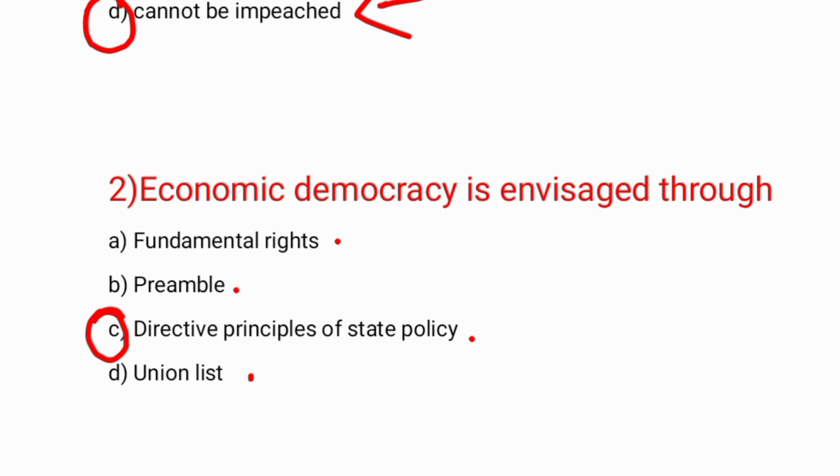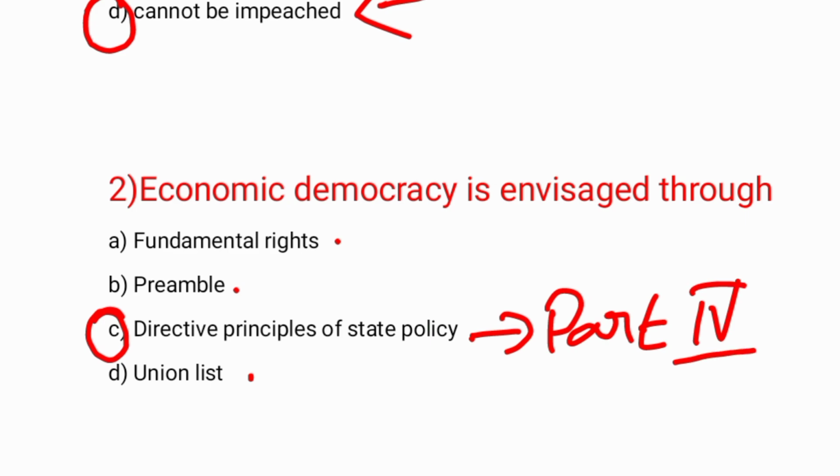The DPSP is mentioned in Part 4 of the Constitution, and the articles related to it are 36 to 51. We have taken the DPSPs from the Irish Constitution, and in turn the Irish Constitution has taken the concept of DPSP from the Spanish Constitution.